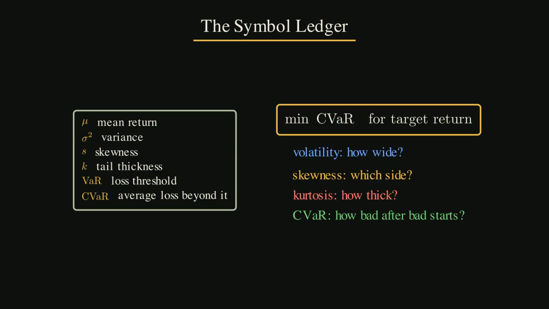Here is the human translation. Volatility asks how wide the whole distribution is. Skewness asks whether the danger leans left. Kurtosis asks whether the tails are thick. CVaR asks what happens once the bad tail is already happening. That last question is the one a crisis forces you to answer.